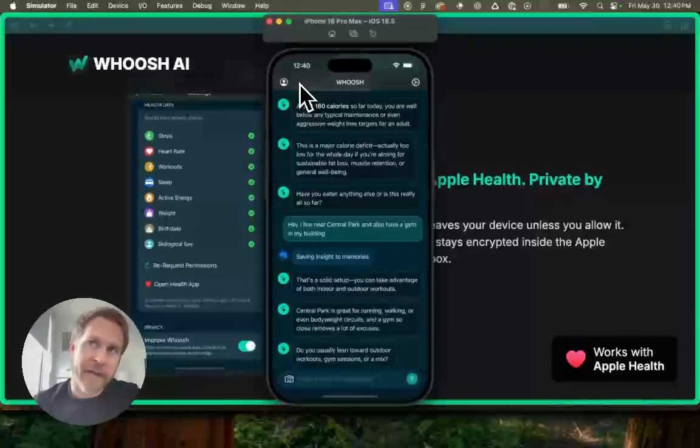And so you get a super hyper personalized experience with this app. It knows all about your health. It knows all about your lifestyle behavior based on what you've told it. It knows all about what you're eating and putting into your body. And so really you have this 360-degree view of your health.